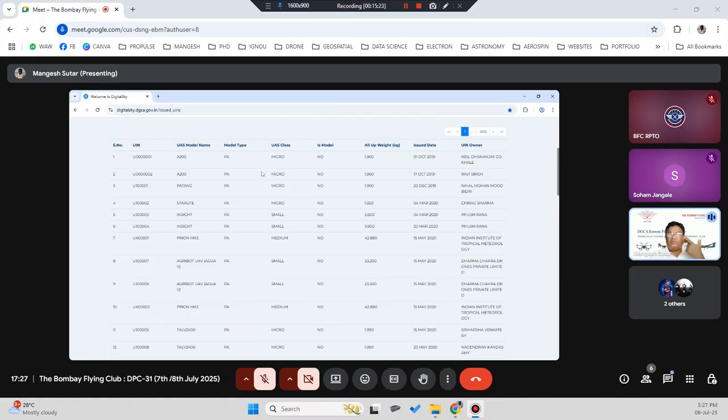So normally you have to call up or you have to log a ticket and get that rectified. तो कोई लोग correct नहीं कर, sometimes even they don't do it. Even though I would have logged, like जैसे मेरा दो ड्रोन्स मेरे नाम पे दिखा रहा है, since those drones doesn't belong to me, I have sent multiple emails to them, multiple times I have raised the case also with them, but they have not removed it. So data is not been updated or properly maintained on this particular platform. Okay, तो कभी हो सकता है कि वो वेट कम है लेकिन स्मॉल दिखा रहा होगा, या गलत दिखा रहा होगा, पॉसिबिलिटी है व्हाट यू आर सेइंग.